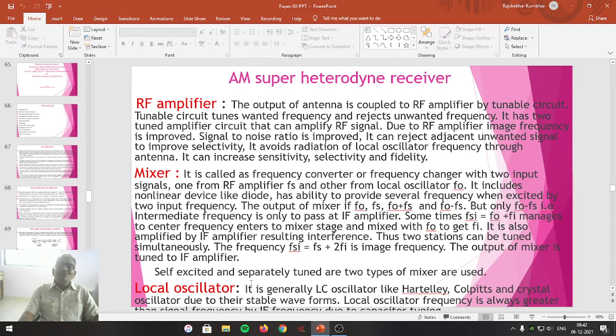Means the mixer is used to produce four signals at the output by undergoing the super heterodyne principle to generate the intermediate frequency which is required for that particular AM receiver, which is always fixed for every AM receiver. For example, for Solapur AM station, IF is fixed. For Pune radio station, IF is fixed. Let us see how much IF the AM station is going to use in our further lecture.